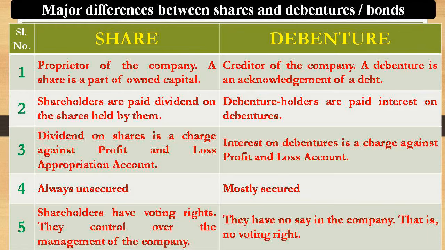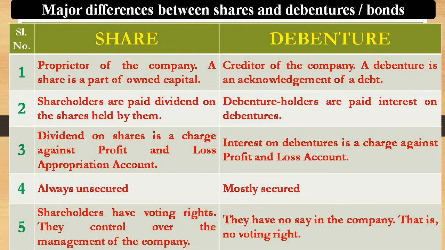That is, shareholders will get the return on the basis of the performance of the company. That is very, very important. If the company has high profit, shareholders will get maximum return. If the company is in loss, they will get nothing. So the performance of the company is very, very important in the case of equity shareholders. That we have discussed.